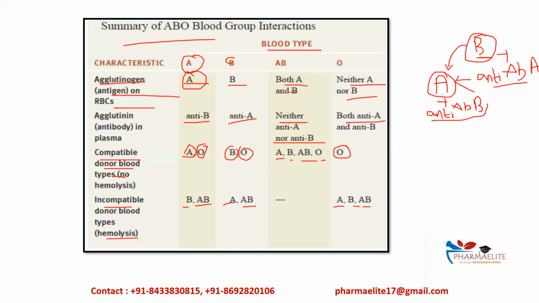But which reaction will be significant? The anti-B antibodies which are there in the plasma of the recipient will react with the B antigens present on the RBCs of the donor blood. Okay, so this is just one example.